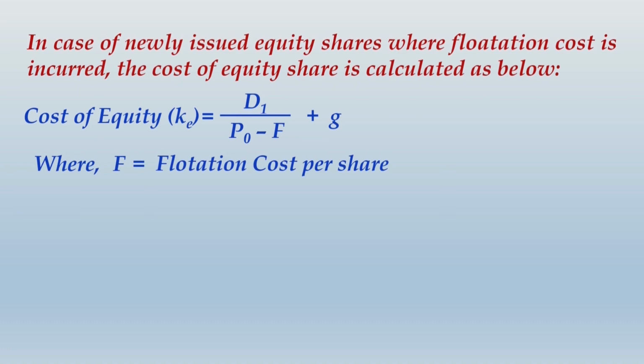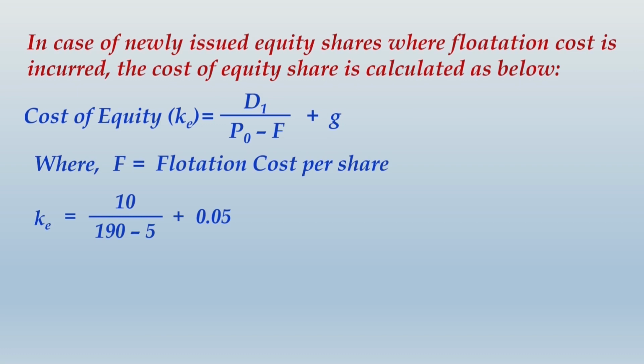But mind it, the P0 that you consider for this new issue in this example will not be 200 but 190. So to compute KE for this new equity share, the expected dividend is 10 divided by 190 minus 5. So it will be 10 divided by 185. That will be the dividend yield rate, and the growth rate will be 0.05 or simply 5%.